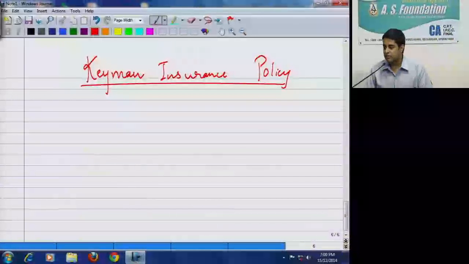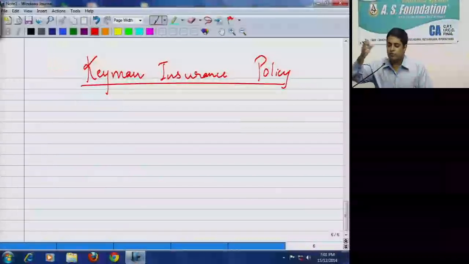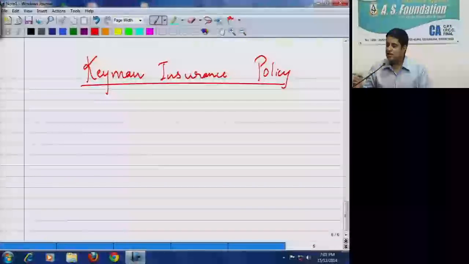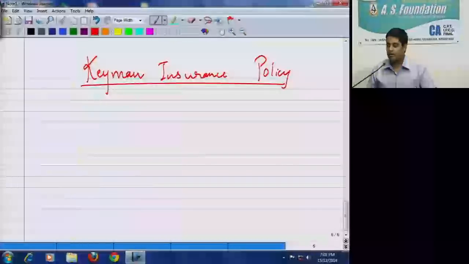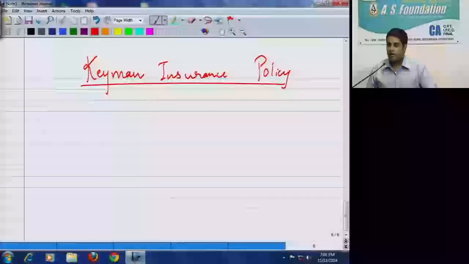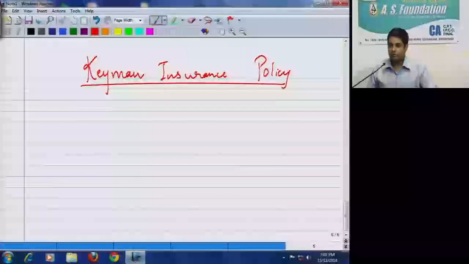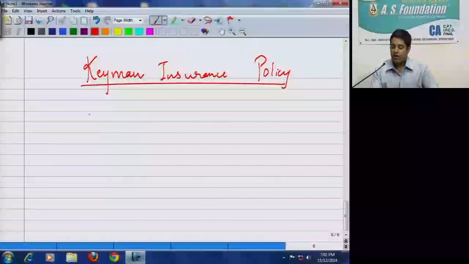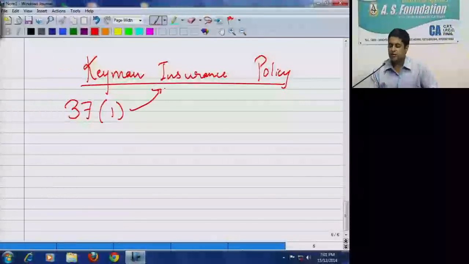Now tell me why we need to tax proceeds from a key man insurance policy as business income? Think on this. There is section 37(1) under which key man insurance policy premium will be allowed as deduction.